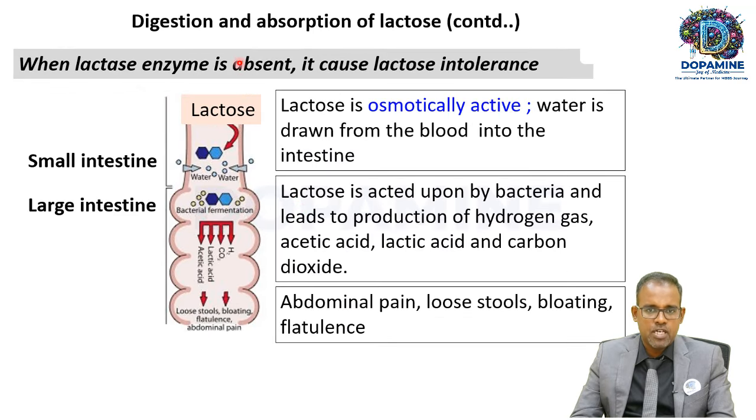What happens if the lactase enzyme is absent? Then lactose cannot be digested, so it will accumulate in the small intestine. This undigested lactose is bad because bacteria can act upon it and release hydrogen, carbon dioxide, lactic acid and acetic acid. The hydrogen and carbon dioxide gas lead to bloating, flatulence and abdominal pain.